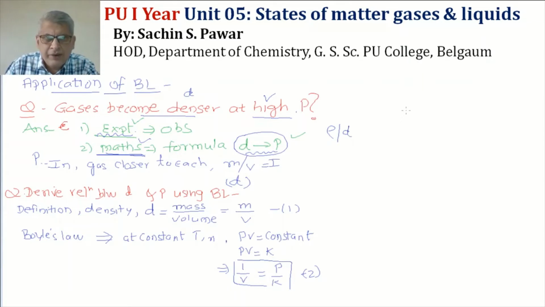Now from equation 1, again from equation 1, what will I get? Density is equal to m into 1 by V.